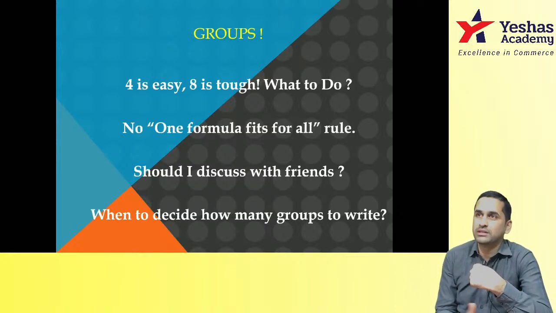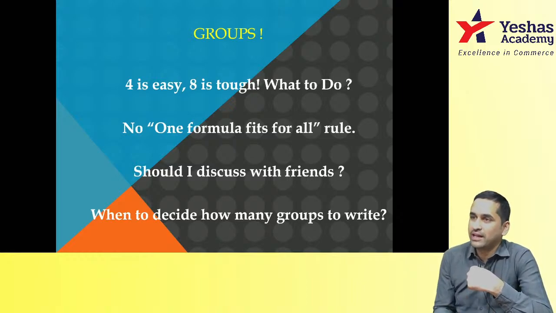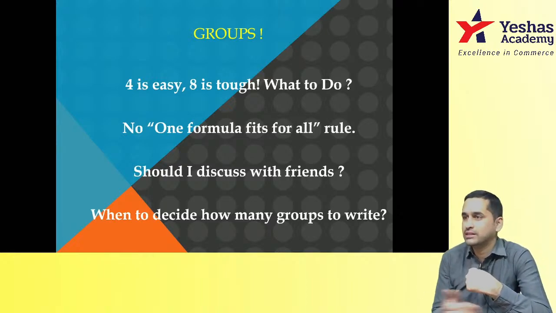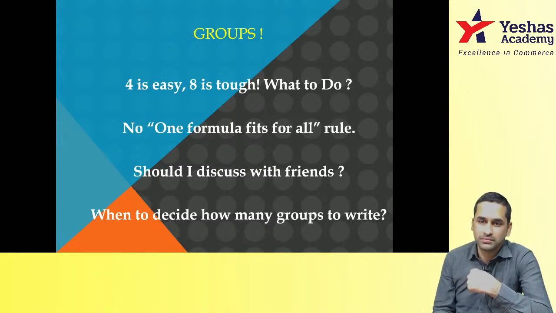Please don't discuss, because everyone has their own strength, their own weakness. Somebody can take up 8, somebody can't take up. For someone, one subject is difficult. For someone, that is the easiest paper. Somebody finds group 1 is easy. For someone, group 2 is easy. Therefore, you discussing with yourself in 2 months, you'll have 2 different answers.